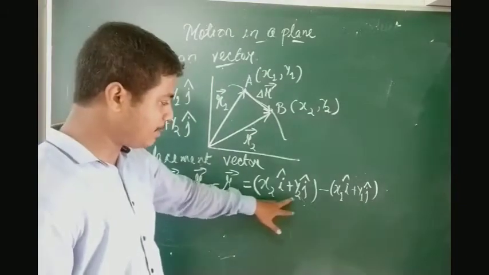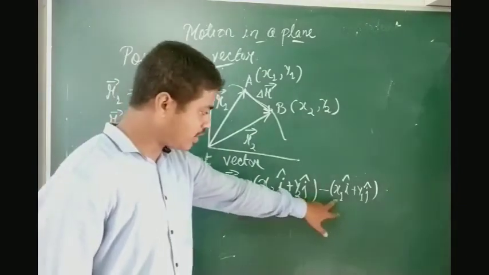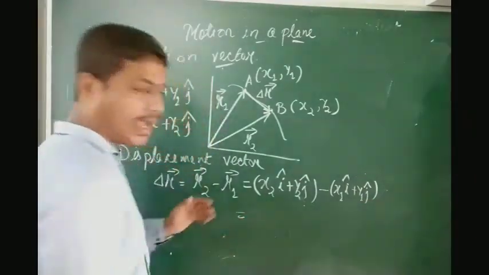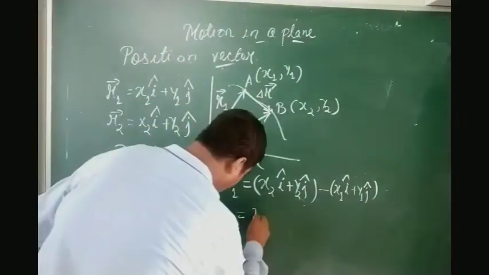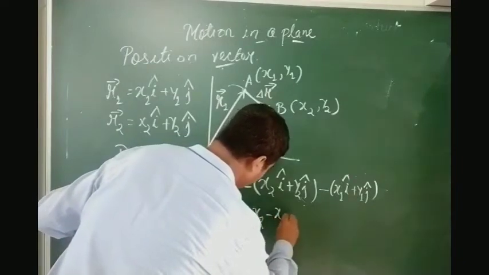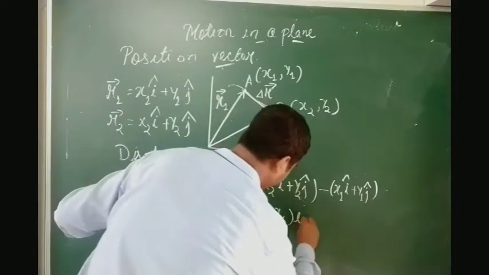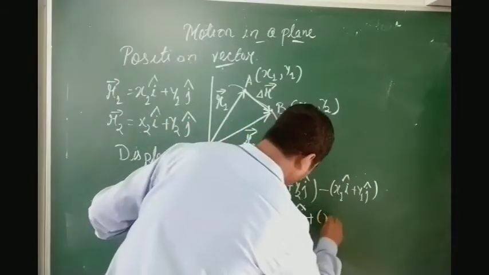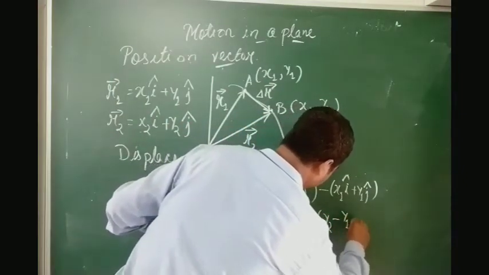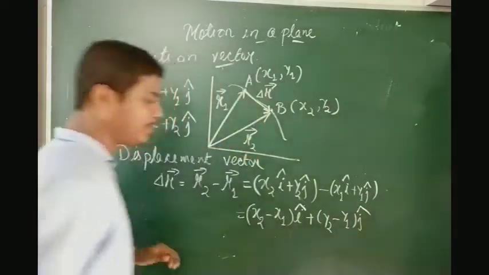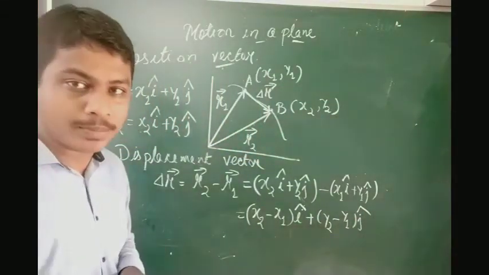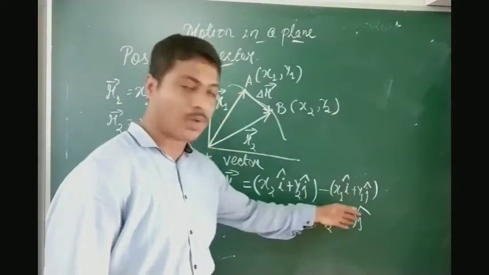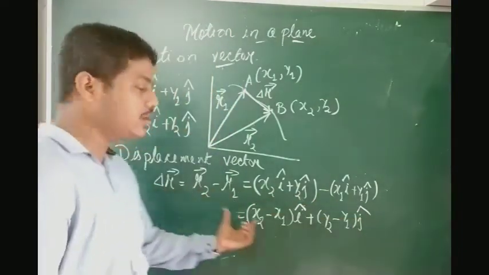x2 i cap plus y2 j cap minus x1 i cap plus y1 j cap equals, I'll take i cap as common, so it will come out as x2 minus x1 i cap plus y2 minus y1 j cap. I have taken i cap and j cap as common. So x2 minus x1 i cap plus y2 minus y1 j cap. So this is the equation for the position vector.